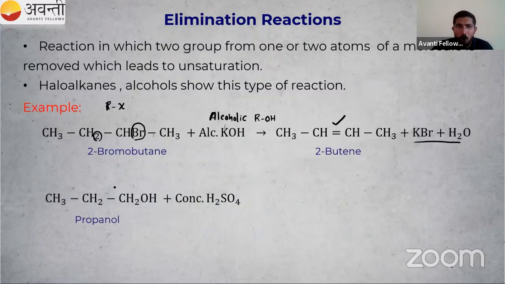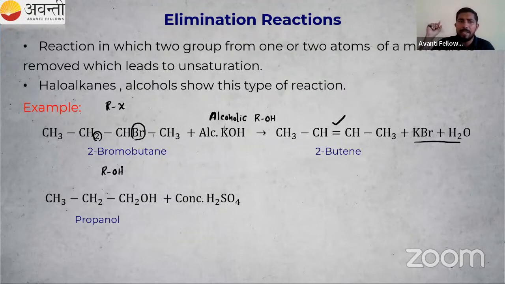Then here propanol, that is an alcohol. Elimination reaction is generally shown by haloalkanes and alcohols. Next year, there is a separate chapter for haloalkanes and a separate chapter for alcohols. We will study this reaction in those chapters. So here we have propanol, ROH, an alcohol in the presence of concentrated H2SO4.